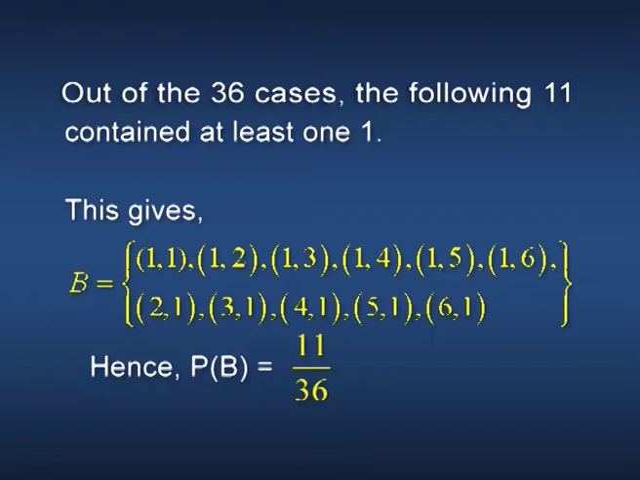Out of the 36 cases, the 11 cases listed in B contain at least one 1, where B is the event containing the points (1,1), (1,2), (1,3), (1,4), (1,5), (1,6), (2,1), (3,1), (4,1), (5,1) and (6,1). Hence, P(B) equals 11/36.